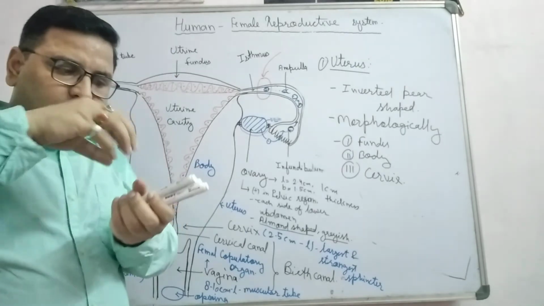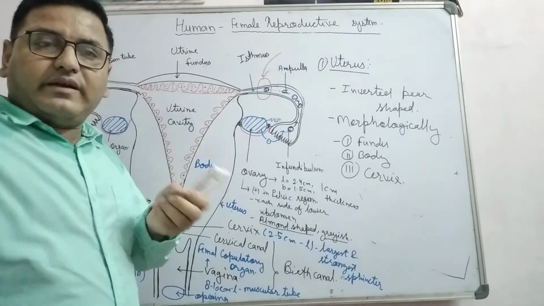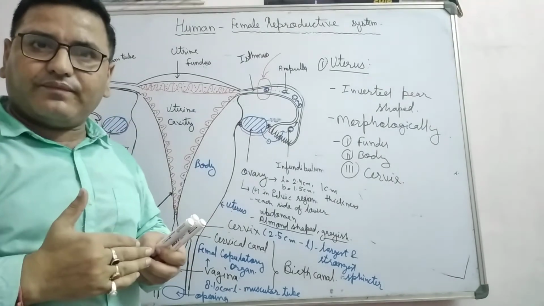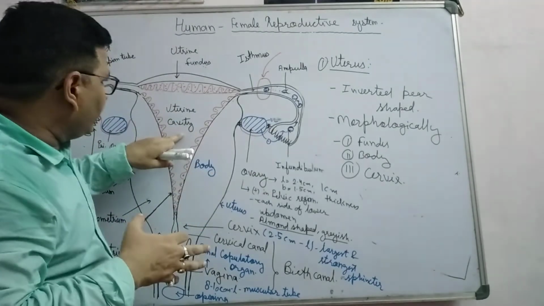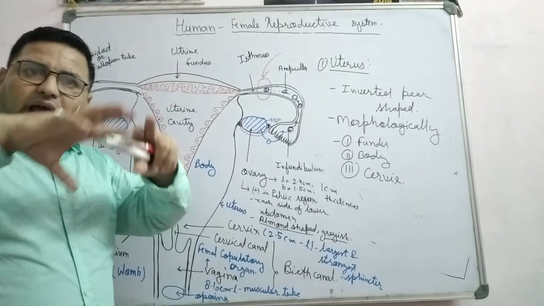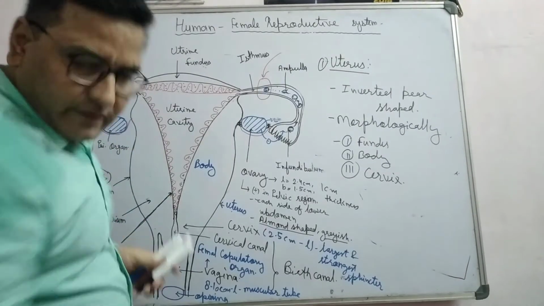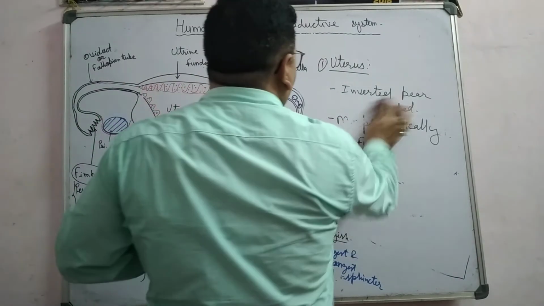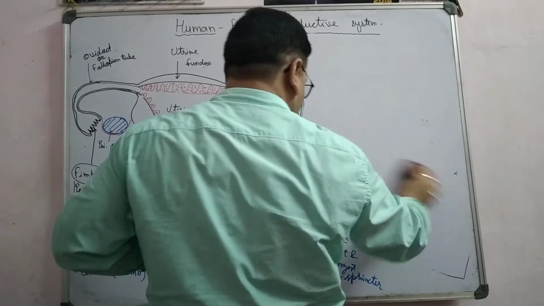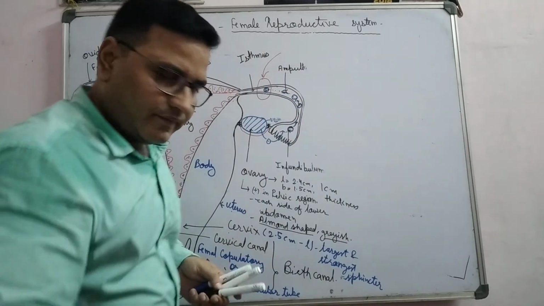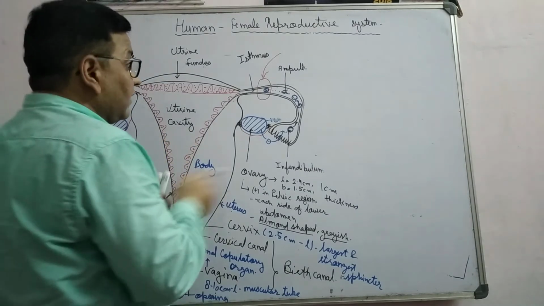The next most important part, after the uterus, is the cervix.